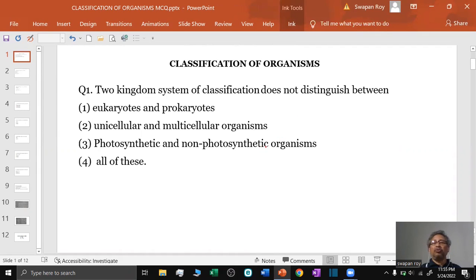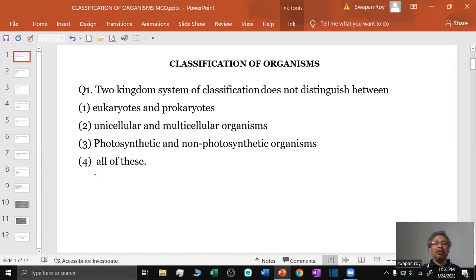Some important questions for NEET examination from classification of organisms. The first question: the two kingdom system of classification does not distinguish between eukaryotes and prokaryotes, unicellular and multicellular organisms, photosynthetic and non-photosynthetic organisms, all of these.